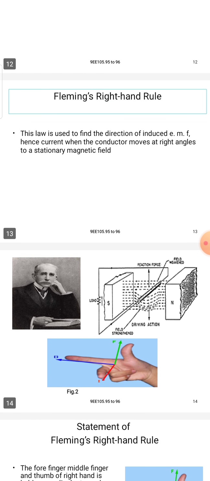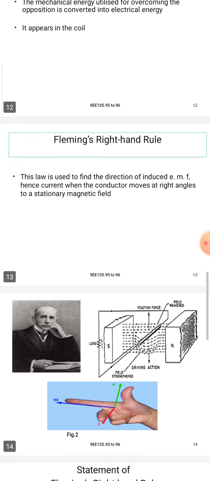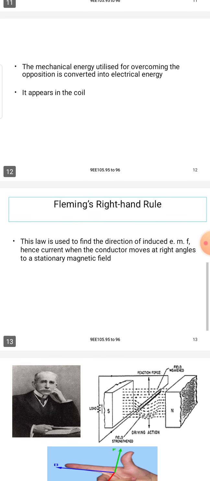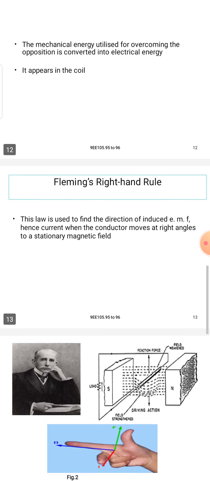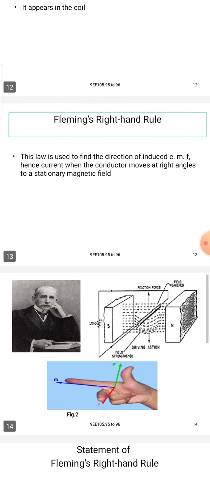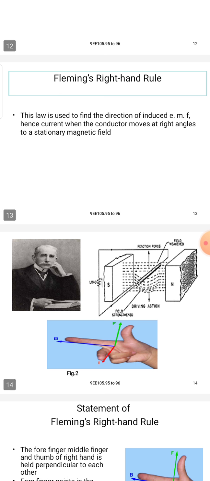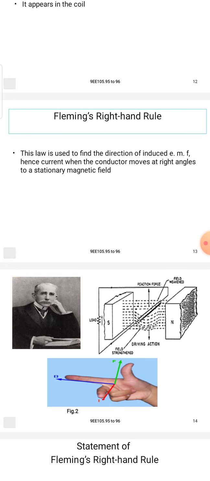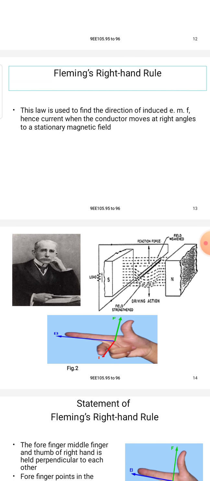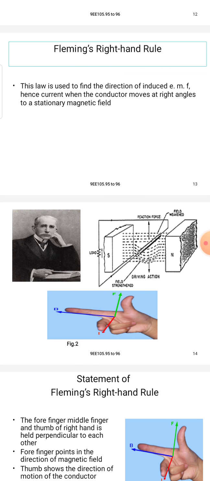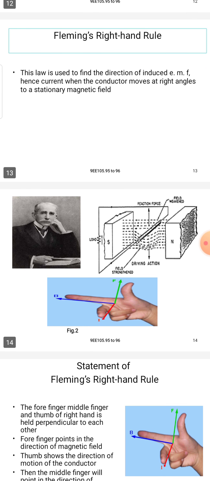Next important topic is the Fleming right hand rule. It is very important and is a fundamental of electrical engineering. You can see on page number 13 the statement about the Fleming right hand rule.